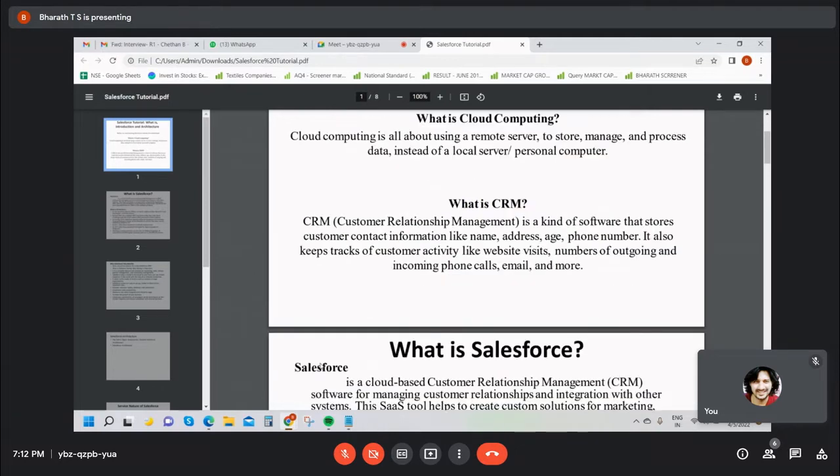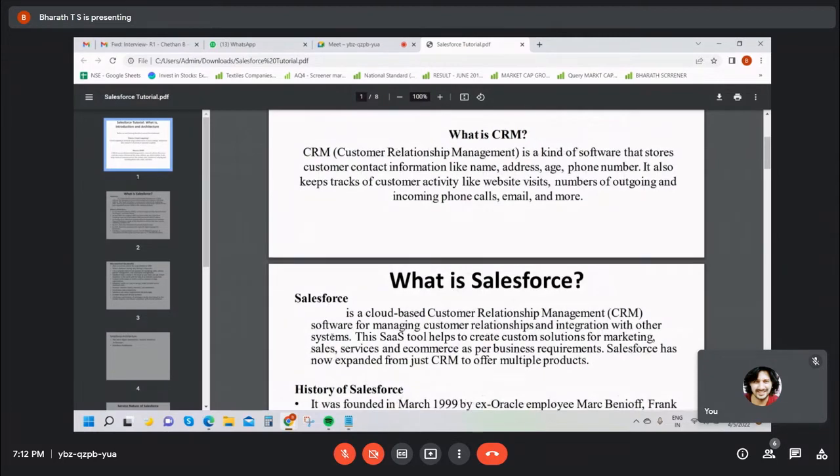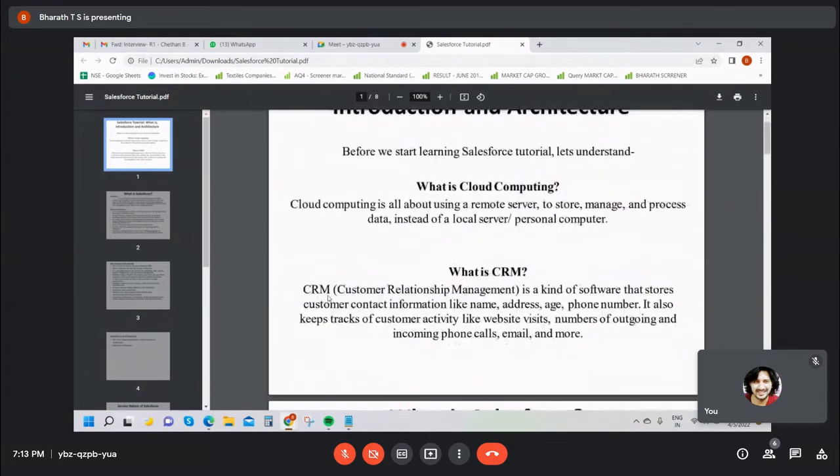And Salesforce is the number one CRM platform, guys. What does CRM mean? Customer Relationship Management. So in Salesforce you can store customer information, like the customer's name, phone, age, address, all things stored on our Salesforce cloud. And customer activities, recently viewed website activities, the numbers of outgoing and incoming calls and emails, all things are maintained in our Salesforce cloud. Just, what is Salesforce? Salesforce is cloud computing. It's the number one CRM platform.